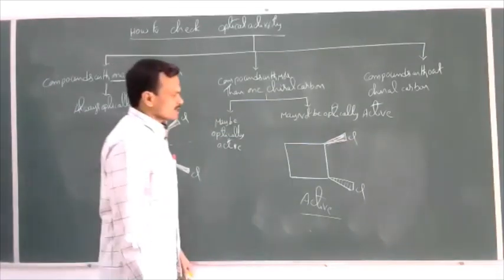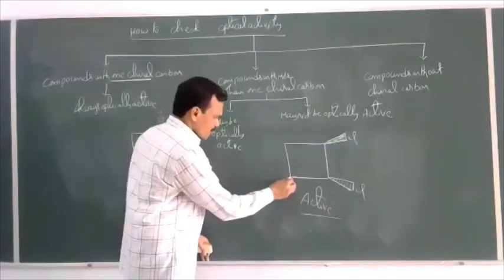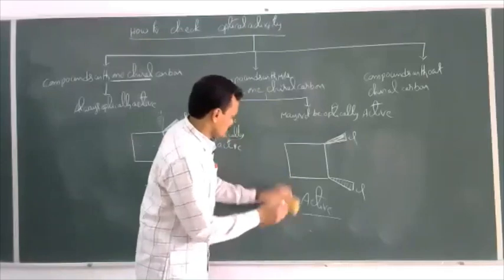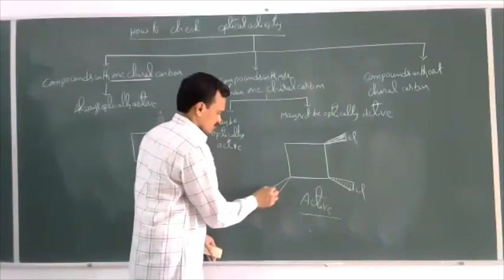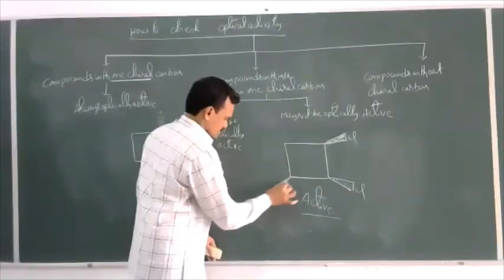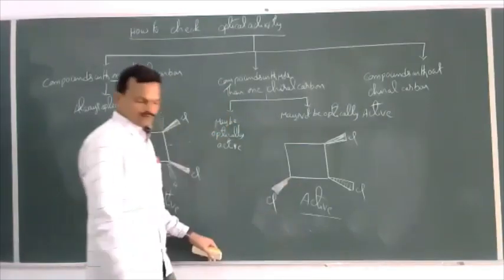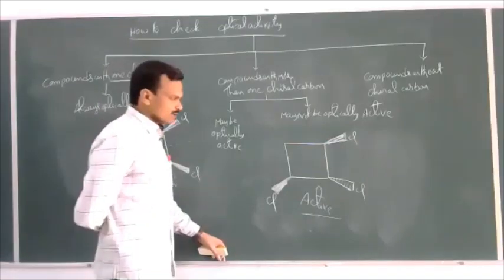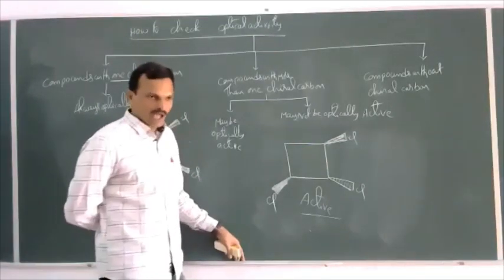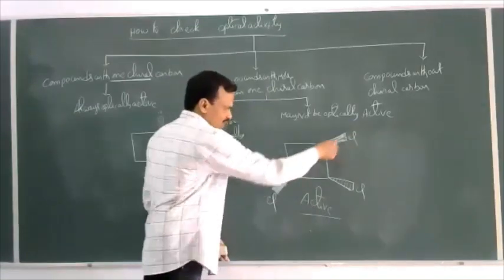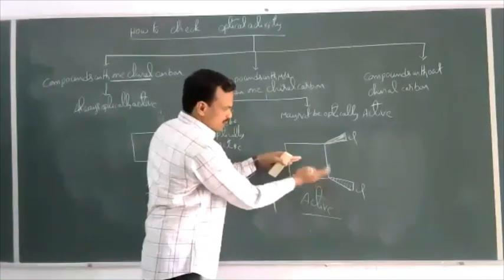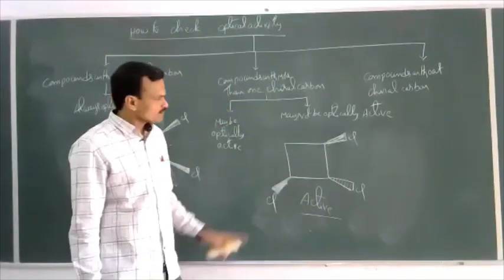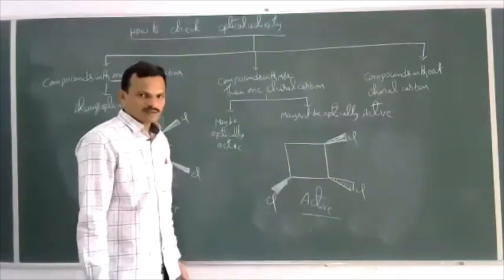Okay. Now let us see here. One more example I'll take. Same. I'll take one more chlorine here. Cl. Now is this optically active or not? Now this molecule is optically active only. So if I take this half of the molecule, these are not mirror images of each other, or there is no plane of symmetry possessed in this molecule. Now this is also optically active.